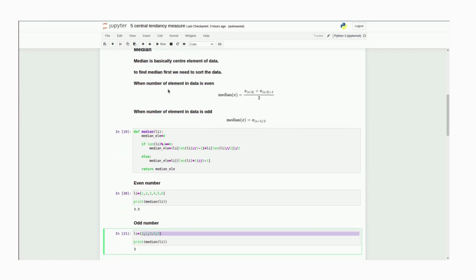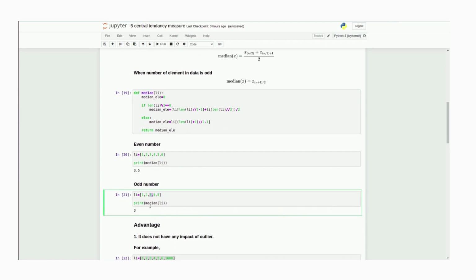Now there are two possibilities: the number of elements in the data is odd or even. If the number is odd, we can simply find it with this formula: the element at position (n plus 1) by 2. Here n is 5, 5 plus 1 is 6, 6 by 2 is 3. So the third element will be our median. Here the third element is 3, so it is our median.